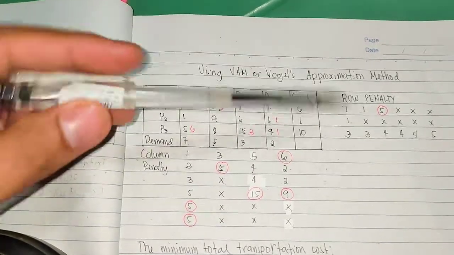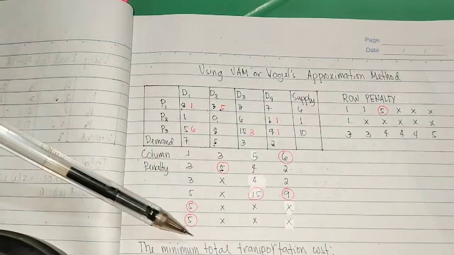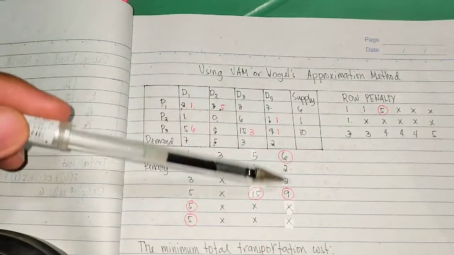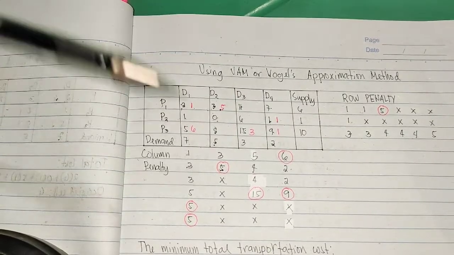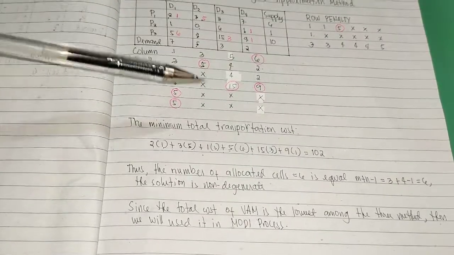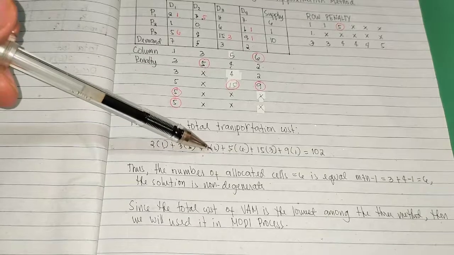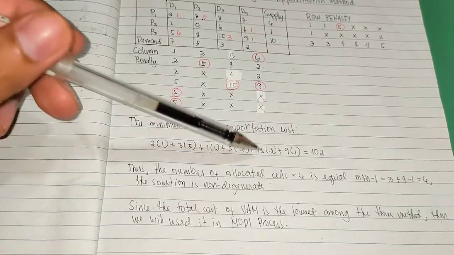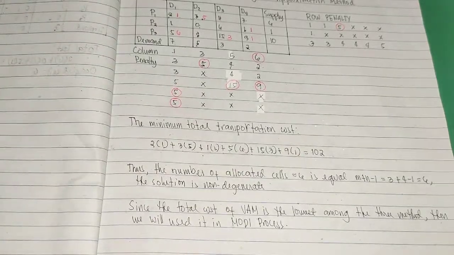Now, let's proceed. Same process. Penalty lang, yung minus sa pinakamaliit. Ito na yung nakamap ko na result. Ito na siya. So, 2 times 1, 3 times 5, 1 times 1, 5 times 6, 15 times 3, 9 times 1 is equal to 102.